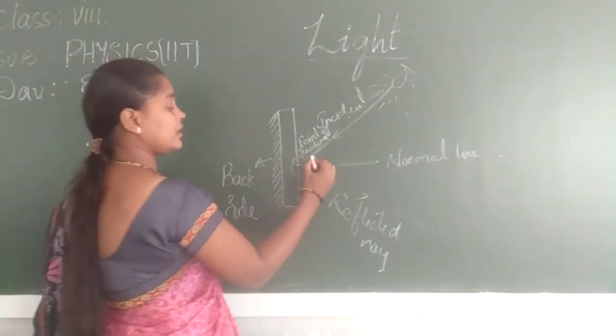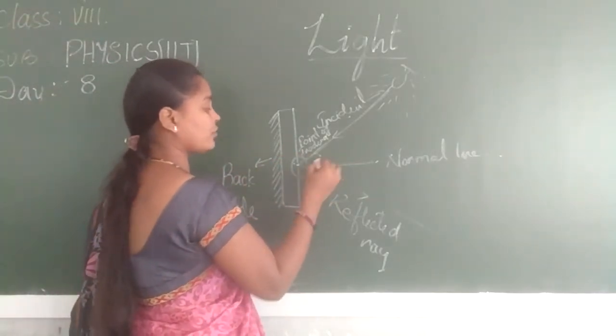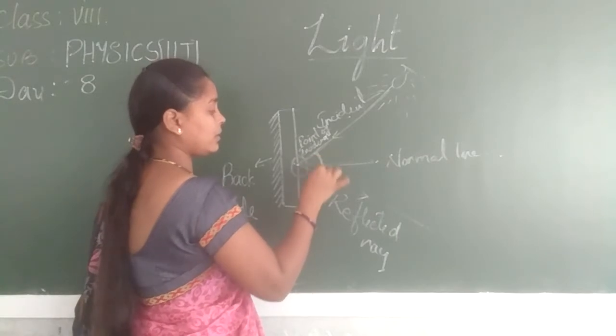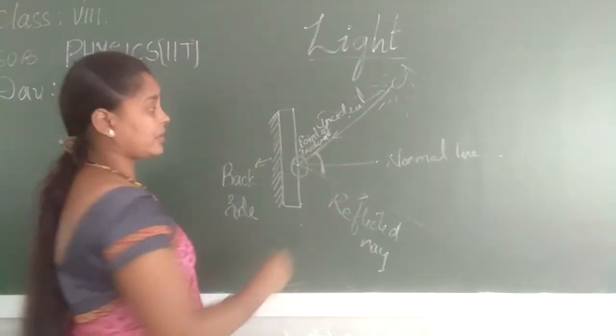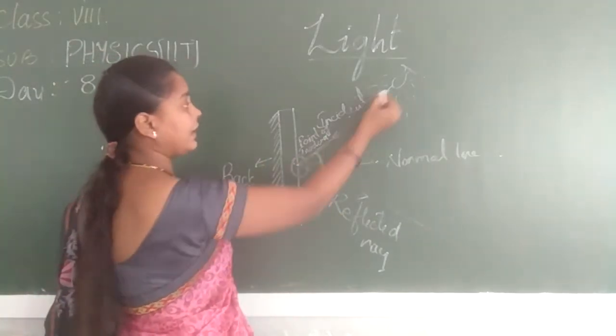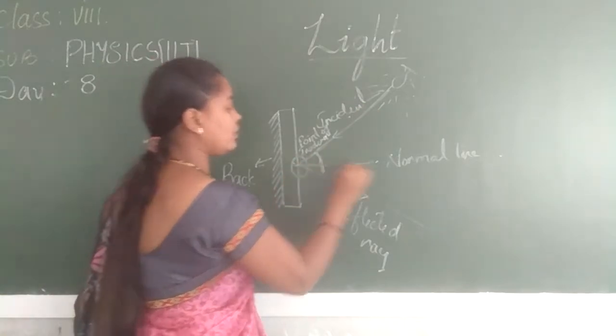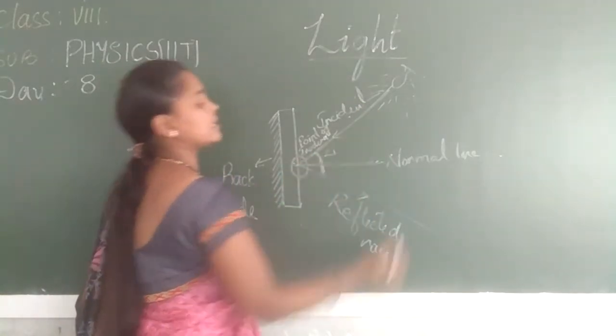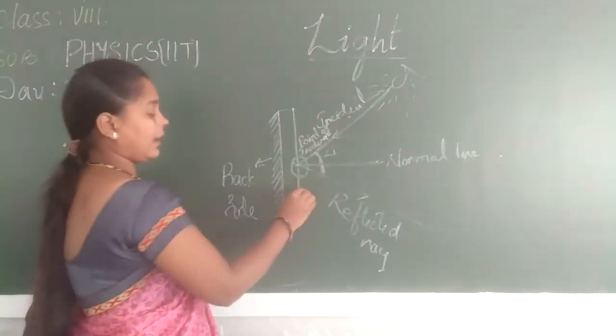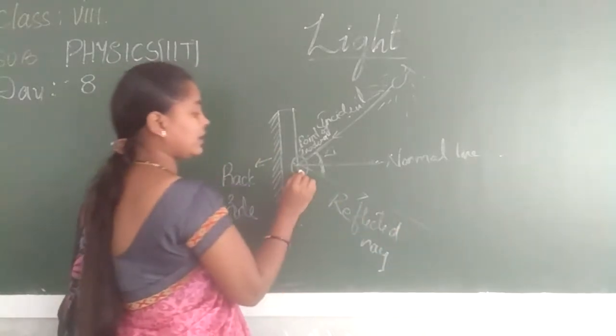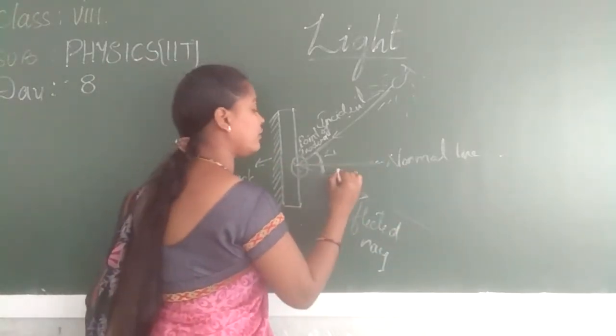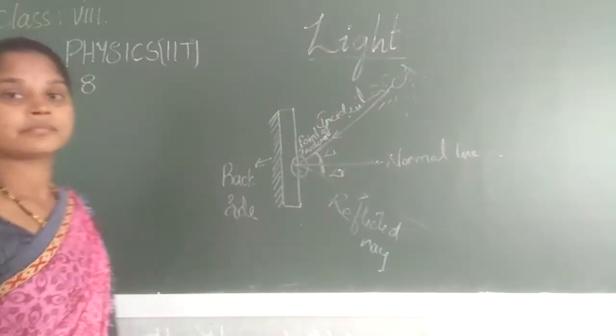Now see, if you focus here, some angles are found. When you compare, both the angles are the same. The angle made by the incident ray and the normal is called the angle of incidence, and the angle made by the reflected ray and the normal line is called the angle of reflection.